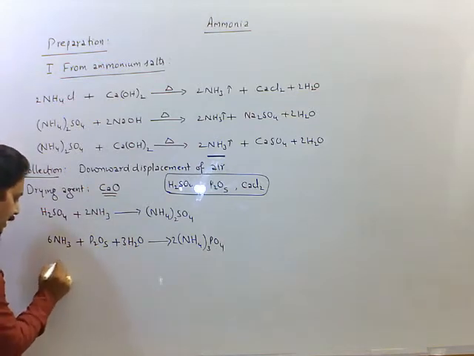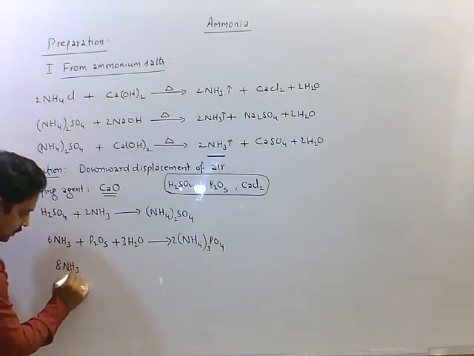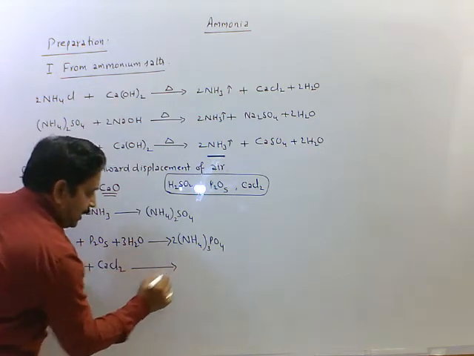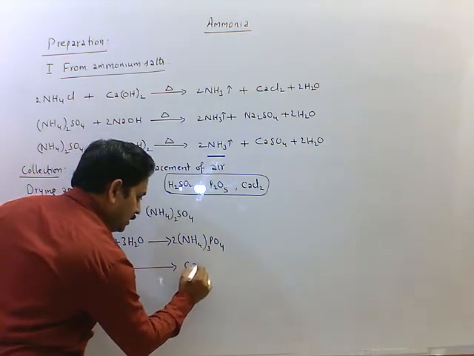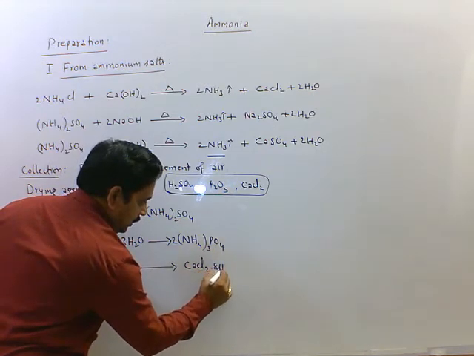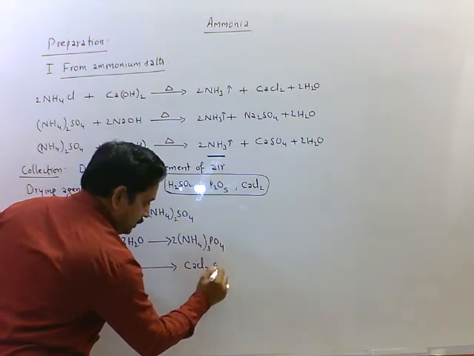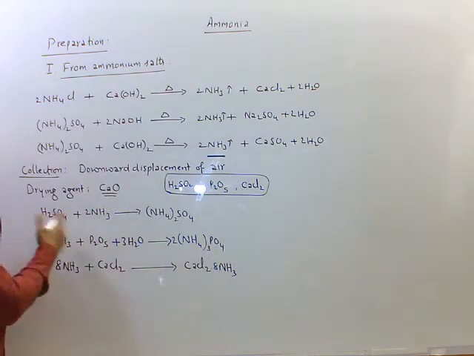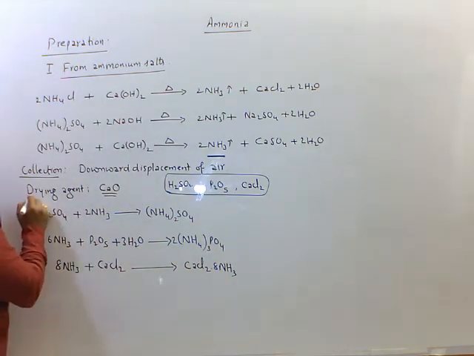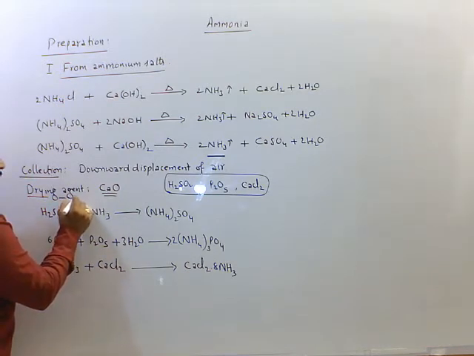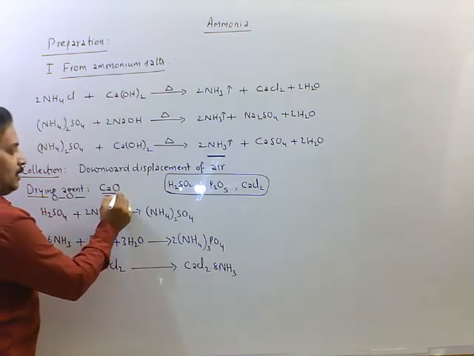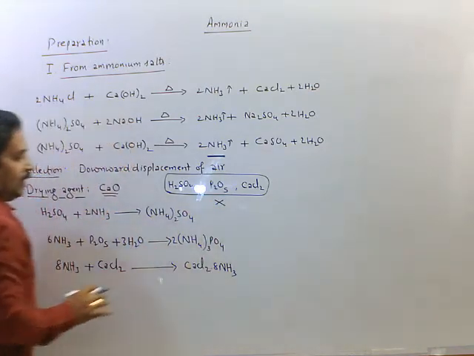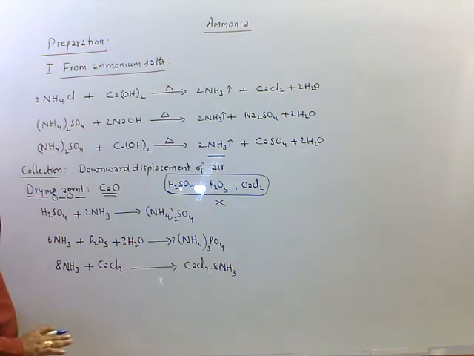And also 8 moles of ammonia reacts with anhydrous calcium chloride, forming an addition product, that is CaCl2.8NH3. This is an addition product. Due to this reason, the liberated ammonia gas is dried by quicklime. These we are not using for drying of ammonia gas.